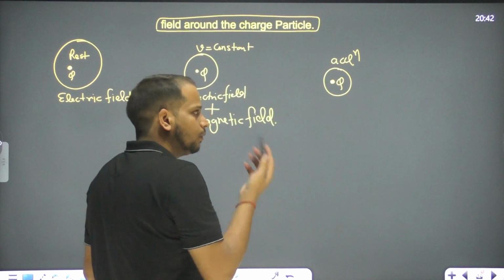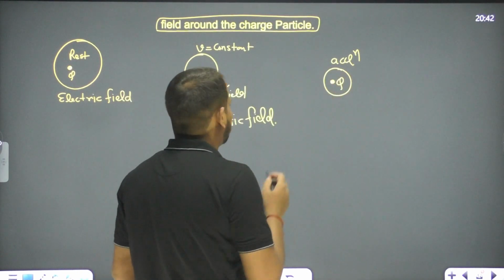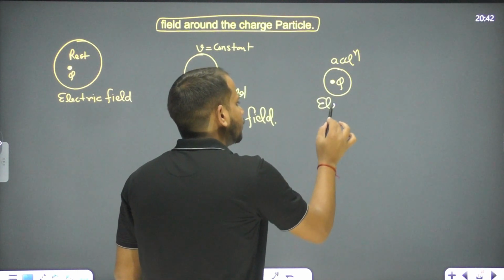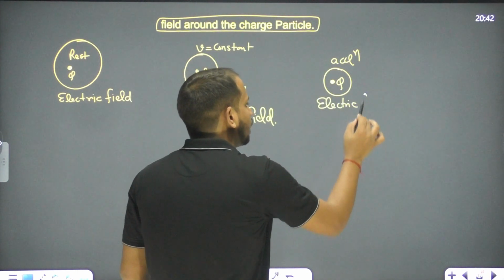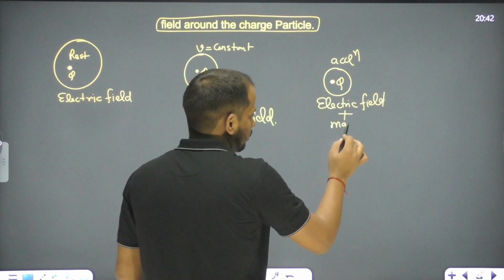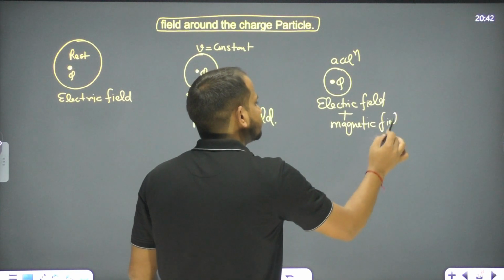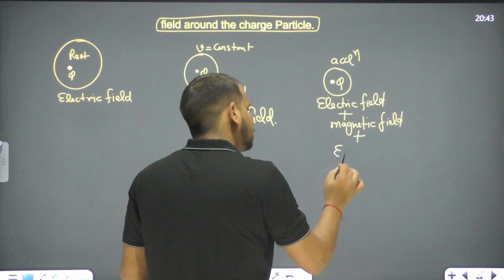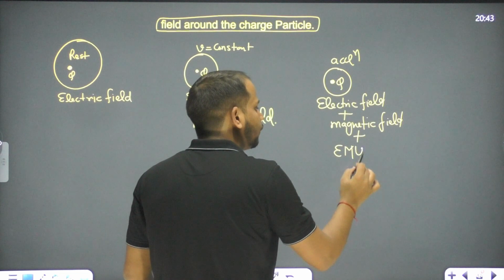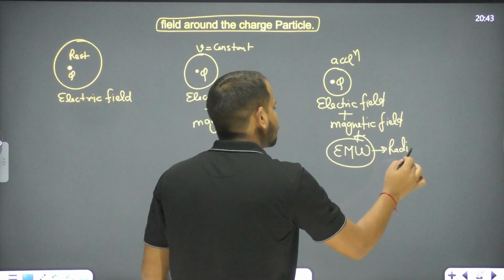Oscillated means what? We can say the velocity is increasing, or the oscillation is acting on the charge. So what will happen over here? There is an electric field plus there is a magnetic field plus an electromagnetic wave is here, and this is in the form of radiation.